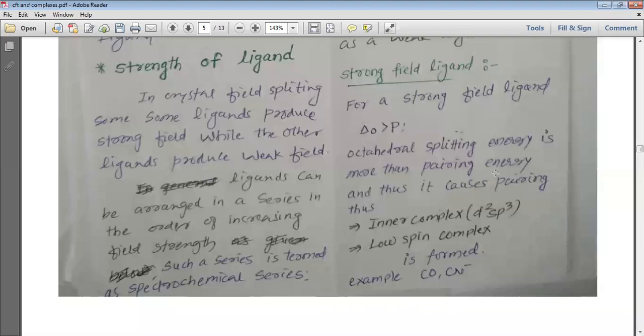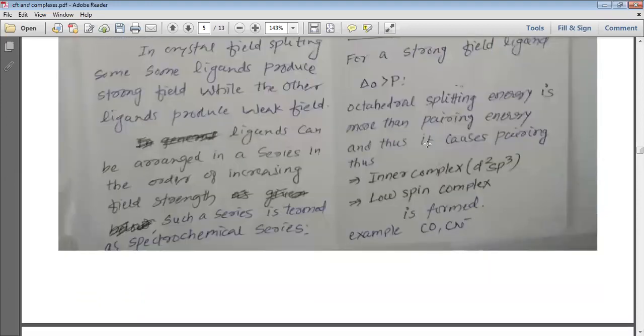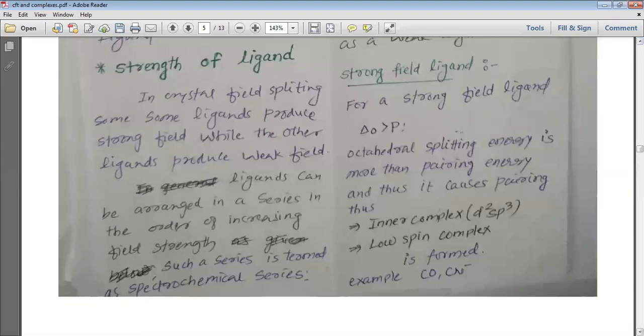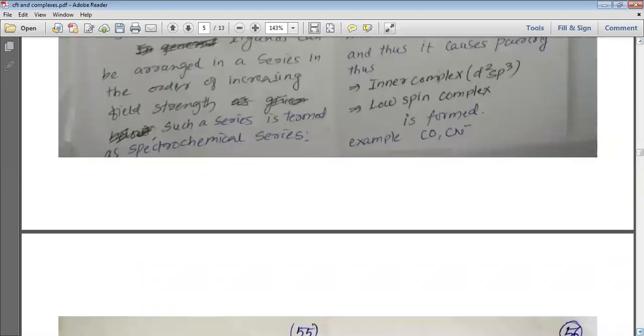As pairing takes place, the plus 1/2 and minus 1/2 effect of spin quantum number is neutralized, and such compounds are known as low spin complexes. These low spin complexes are formed due to inner complexes or d2sp3 hybridization, and examples of strong field ligands are CO and CN⁻.